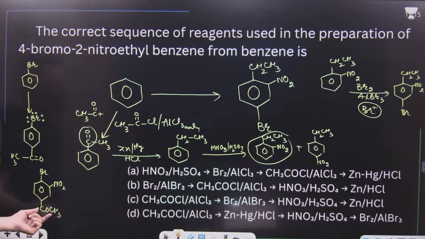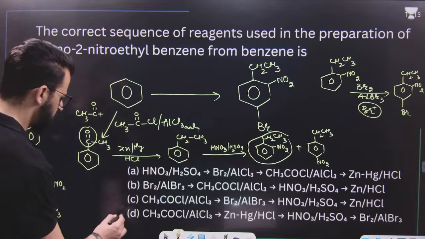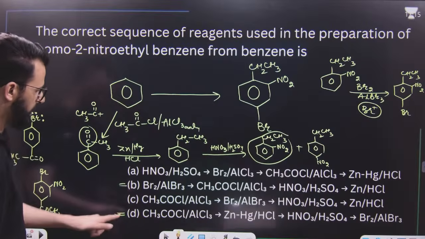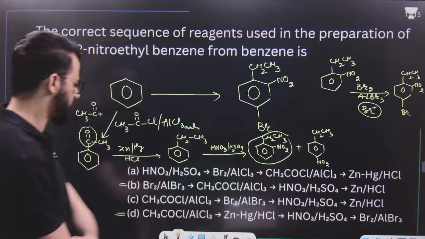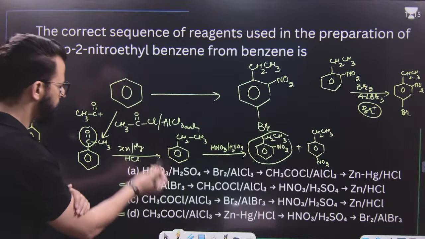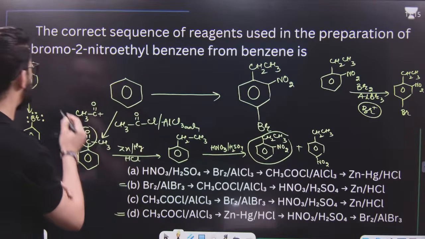And finally, we will do what we call Clemmensen reduction of this, so it will result in the formation of CH2. Yes, this is possible also. That means this is possible, but in this case, you have to separate these with the help of distillation. Now, the first one, benzene on treatment, this results in the formation of